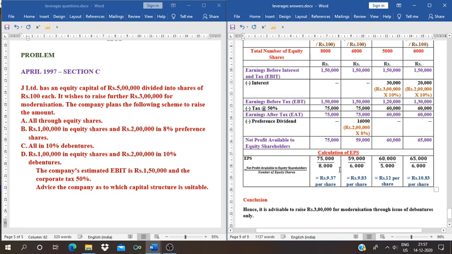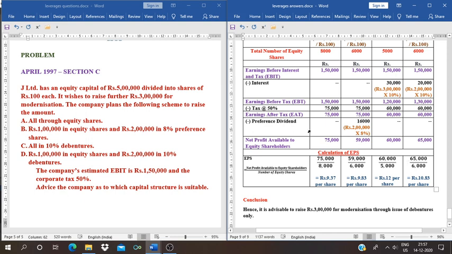After calculating net profit available to equity shareholders, we have to calculate the EPS, that is earnings per share. The formula for earnings per share is net profit available to equity shareholders divided by number of equity shares. Here we have already calculated profit available to equity shareholders, that is 75,000. Then for the second one 59,000, third one 60,000, and for the fourth one 65,000.